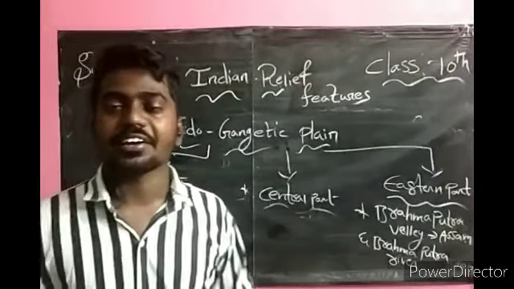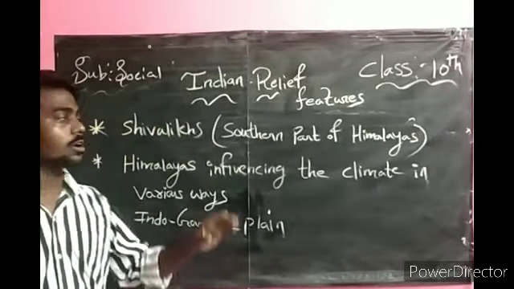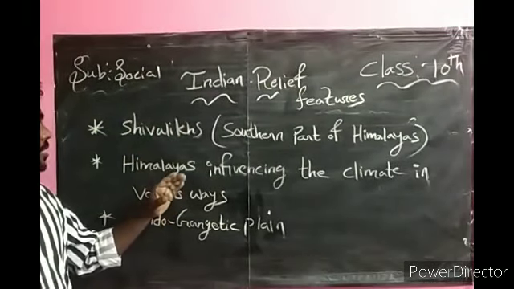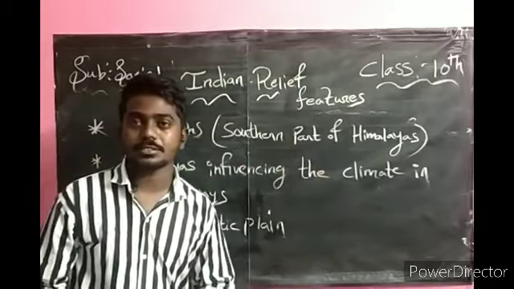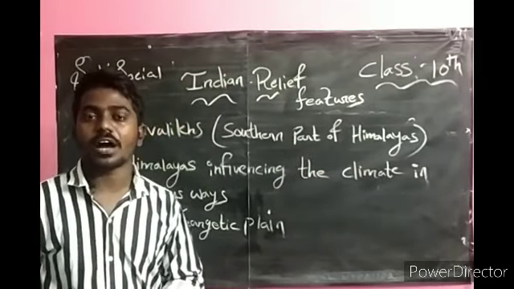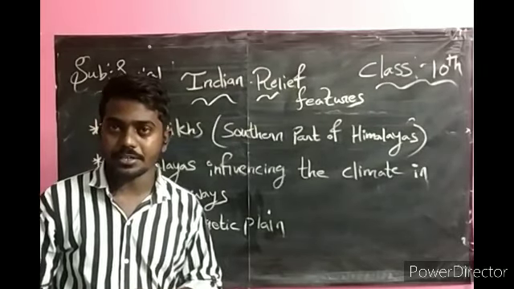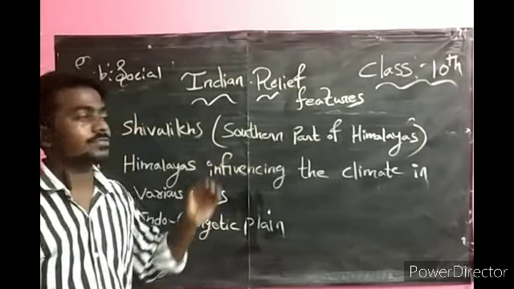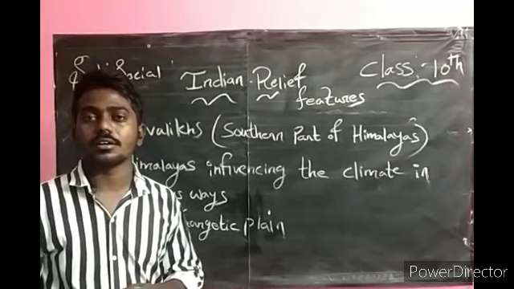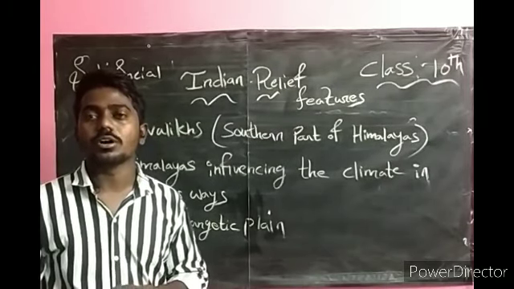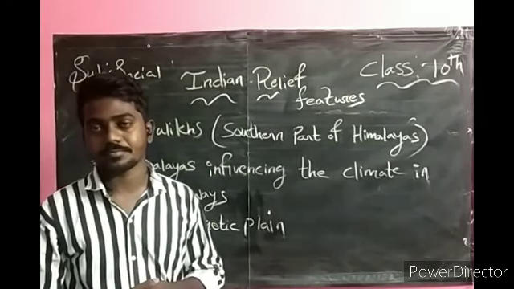Next I will go over the keywords. Today I told about the Shivaliks, the southern part of the Himalayas, with an altitude of 900 to 1100 meters and a width of 10 to 50 kilometers.